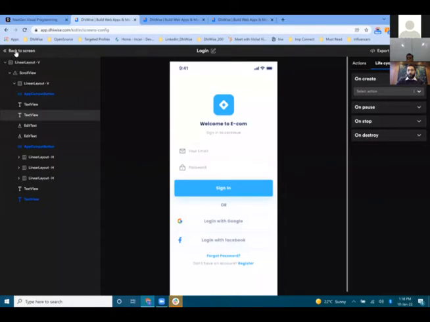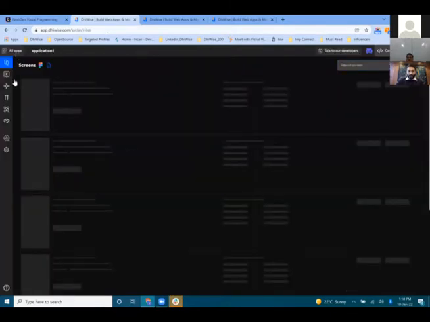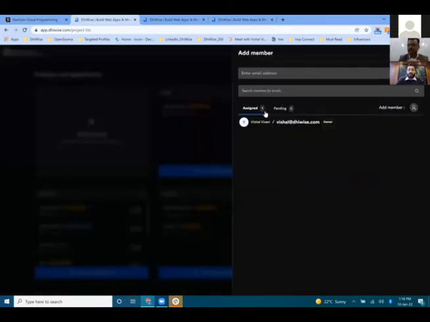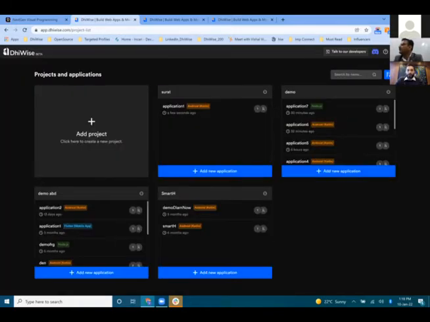And again, in Kotlin, Swift and Flutter, you can set up your product flavor and all. So this is all about the Android mobile application. We have a very similar UI for Flutter as well as Swift. We have a facility of linear layout, constraint layout and everything. You can work in collaboration, so you can invite other team members as well. It's not like only one person can work on this particular project.